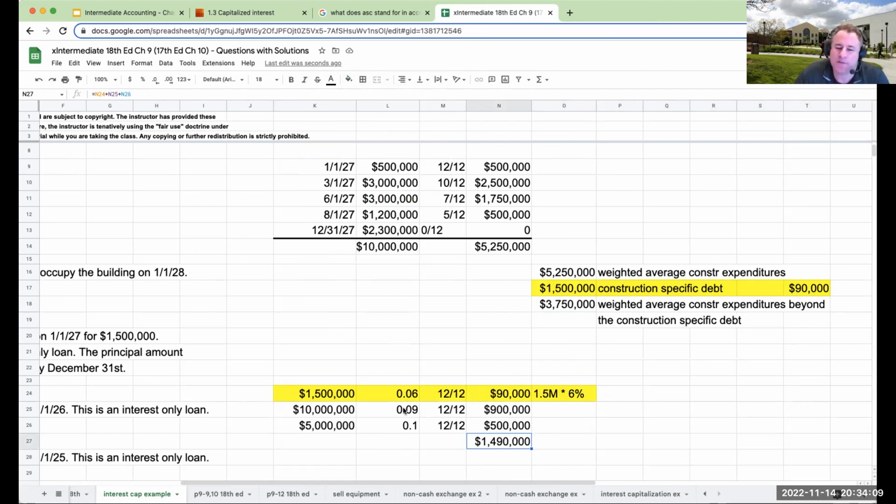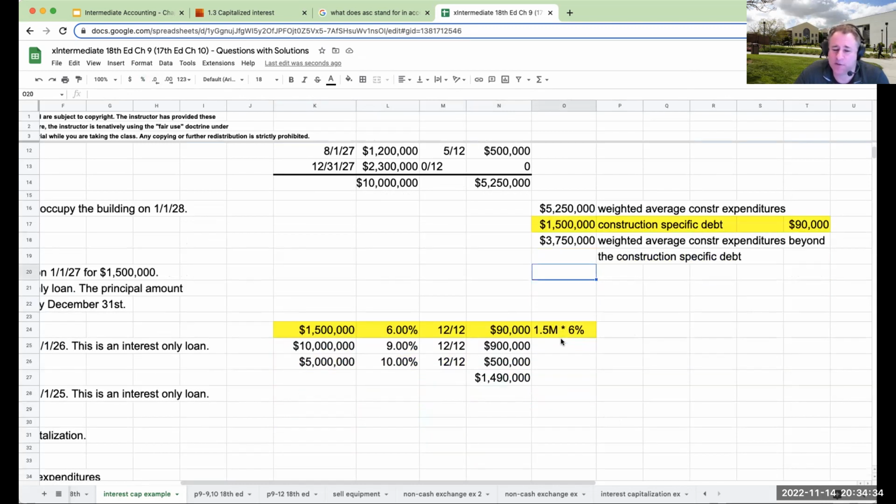As I look at this, what is the interest rate that I should be applying to this 3,750,000? I applied the 6% because that was specific to the construction. What interest rate should I use for this 3,750,000, right?